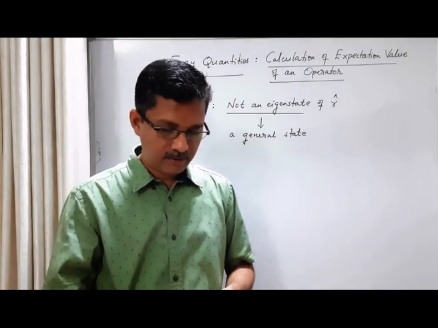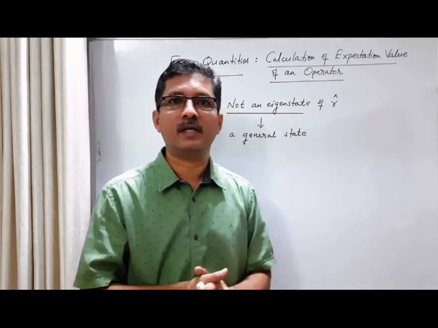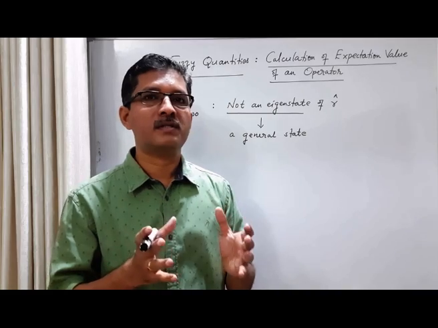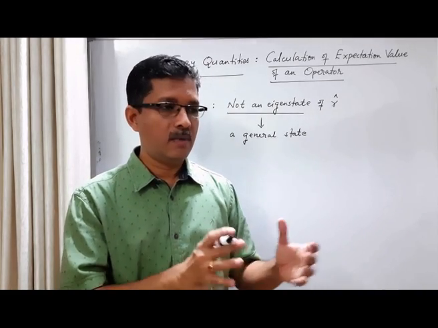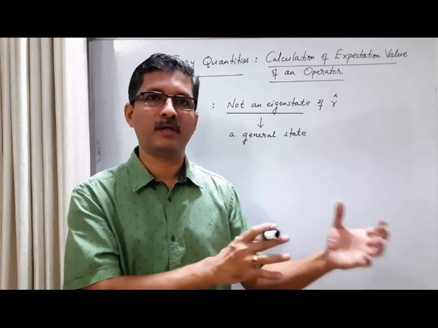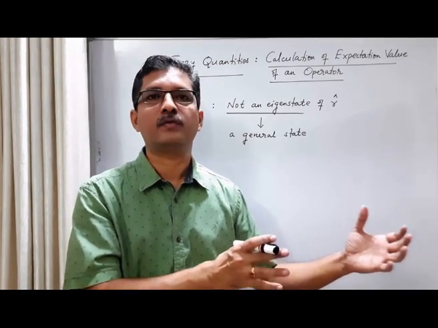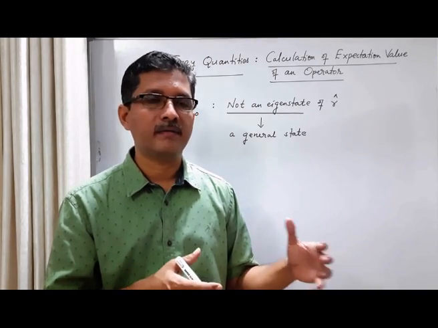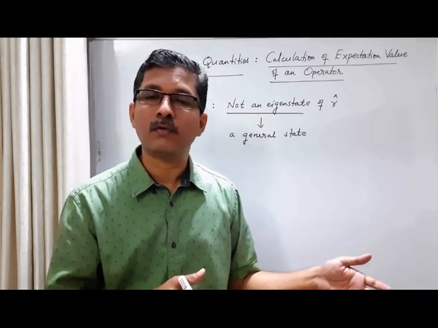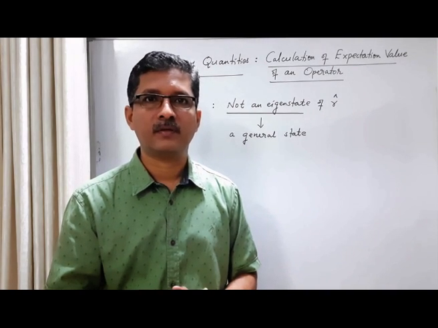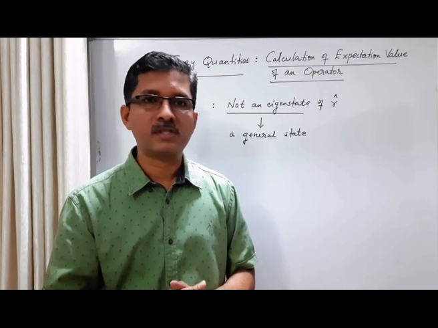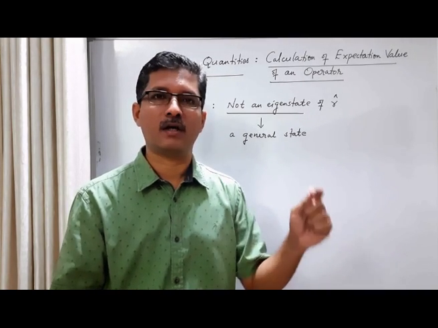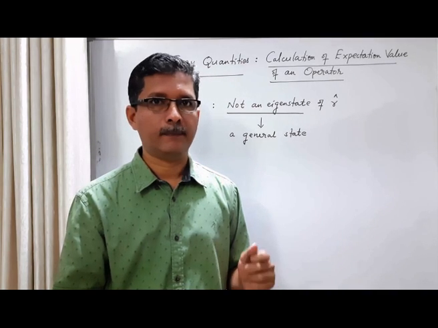Here, in the first half of our statement we talk about the state not being an eigenstate of the operator, but in the second half we talk about the experimental value. Each trial of the measurement will give a different value. Let us try to talk about the second half also in terms of calculation. So the question is, what are these different values that we obtain in each trial of the measurement?